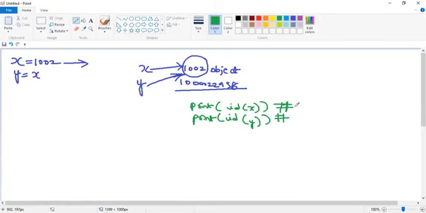Both are the same or not? Yes, sir. Both are the same, right? So can you tell me the output? 10000222938. So this is the output, right?